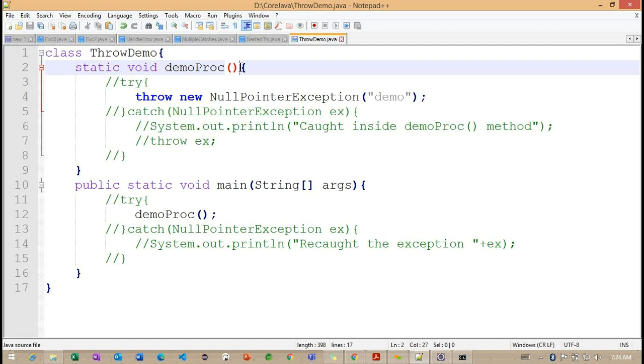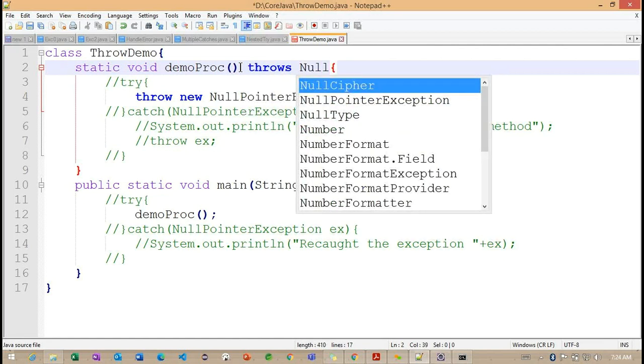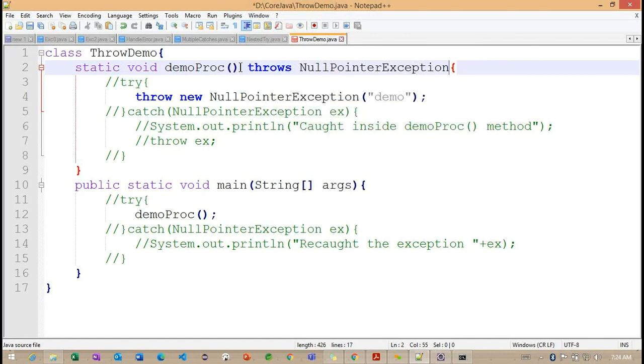Sometimes we are not interested in handling the exception, so we can rethrow it using the throws keyword.